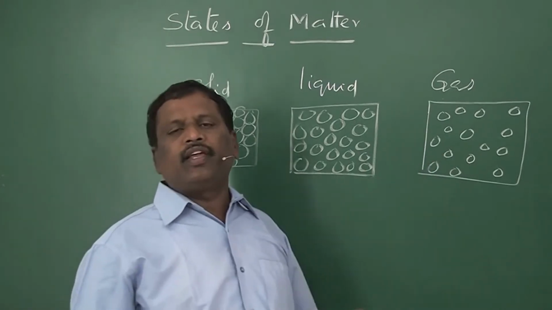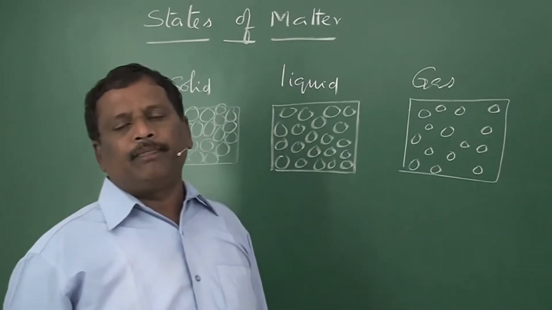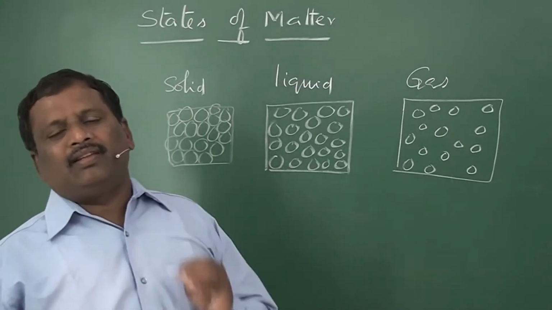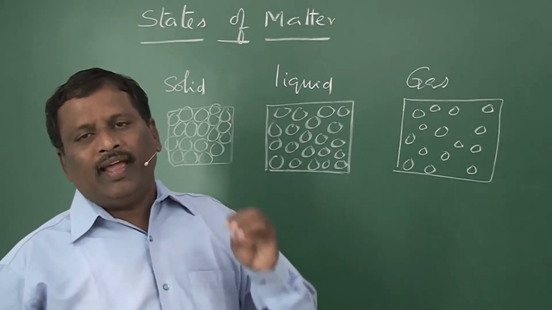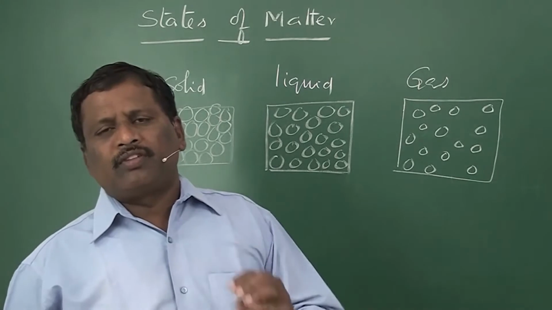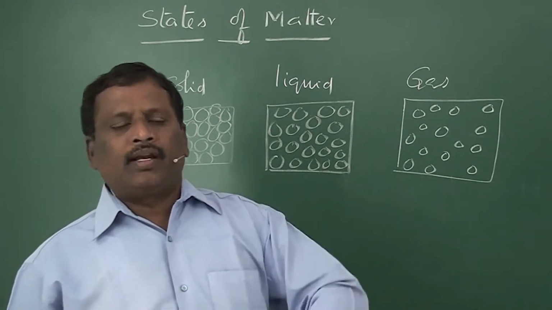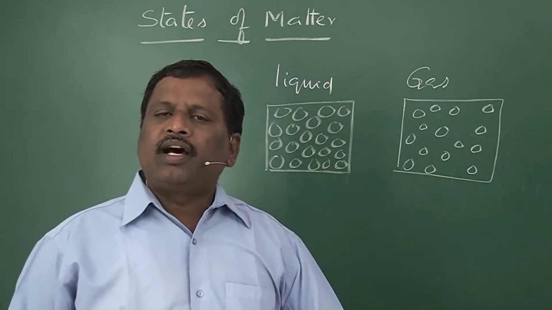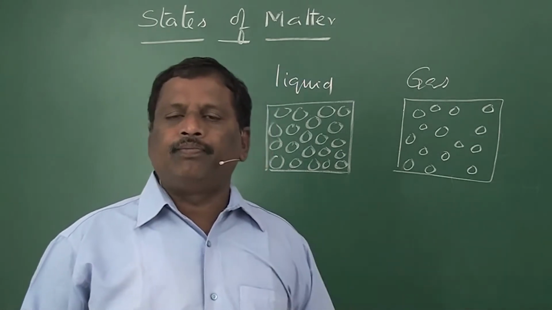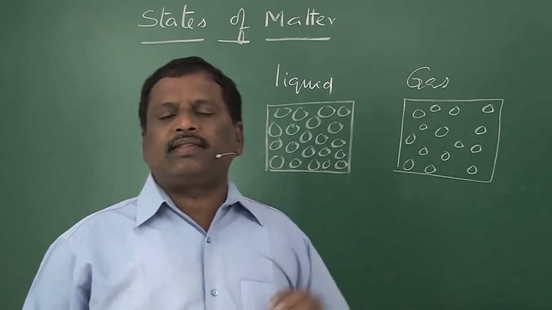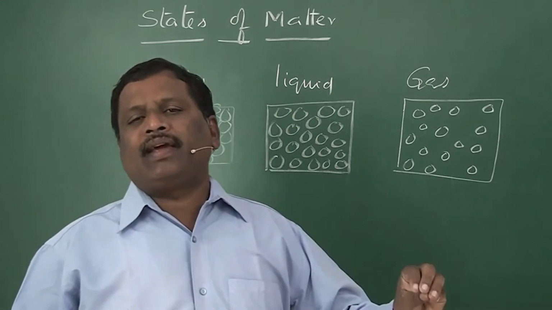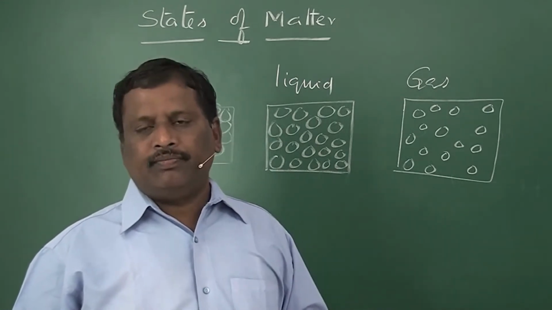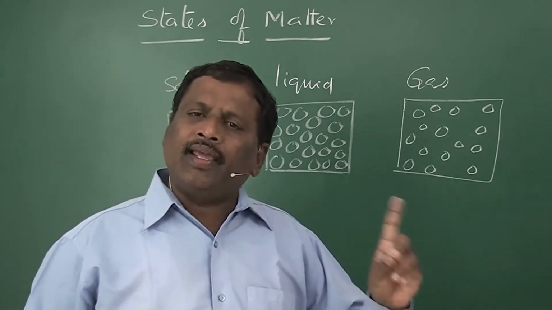For example, if you take 1 liter of milk, this 1 liter of milk will have the same volume whether it is kept in a packet or transferred into a bottle or any other container. In these three cases, the volume of the milk, which is in a liquid state, is 1 liter only.